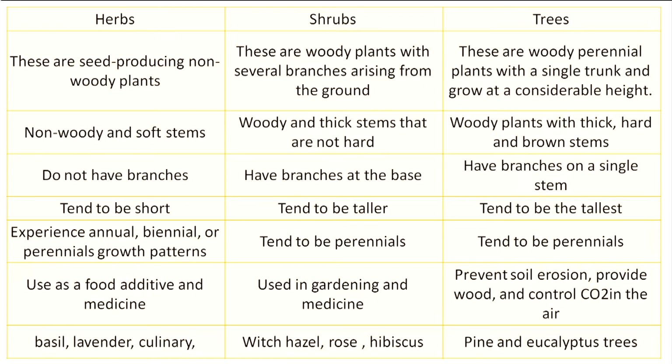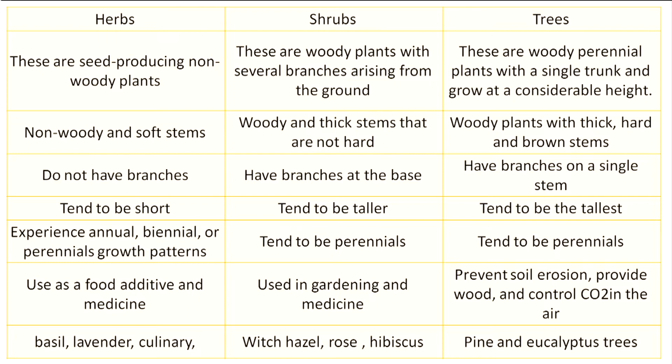So the herbs are usually very short, while trees are the tallest plants, when you compare herbs, shrubs and trees. Herbs experience an annual, biennial or perennial growth pattern, but shrubs tend to be perennial. Even the trees are perennial, with a life cycle of more than 2 to 3 years. Herbs are used as food additives and medicines. Most of the herbs are used for medical purposes, and the food we get comes from herbs. Shrubs are used in gardening and medicines, like rose plants and hibiscus plants, which are used for gardening purposes.